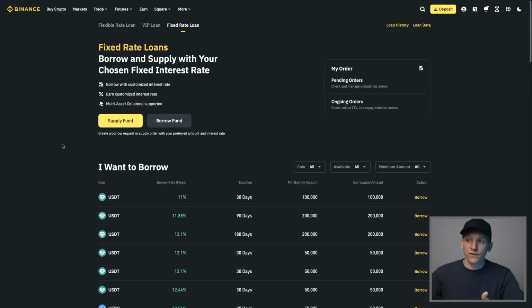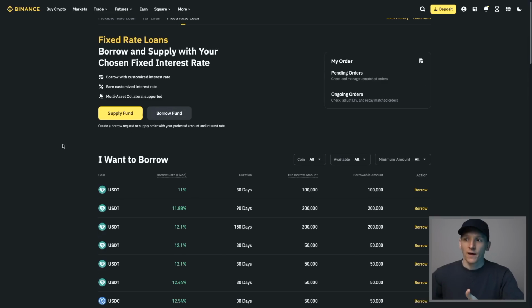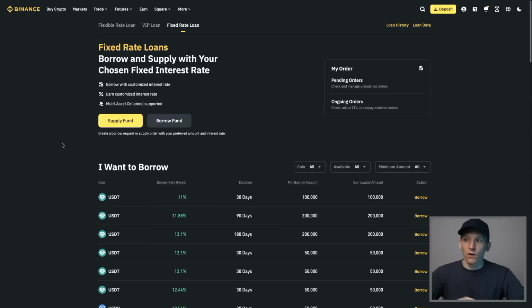Fixed rate loans work in exactly the same way, although the interest rate and the duration is fixed. And so you can borrow for that amount of time and then pay it back after. Something else to be aware of is that the borrowed assets, you can do whatever you want with those. So you can keep them in your account, or you can send them out to your own wallet, or even switch them for a fiat currency and off-ramp it if you want. But like I said, that collateral always has to stay on Binance. And if the LTV gets too bad, then they will liquidate you out of that. So be aware of all of this and the risks involved.